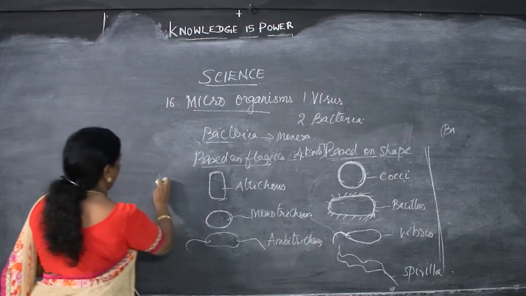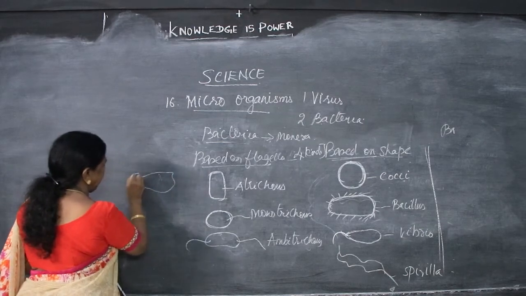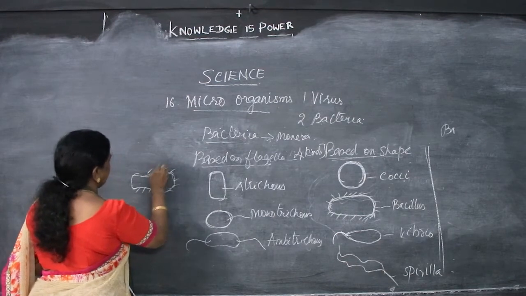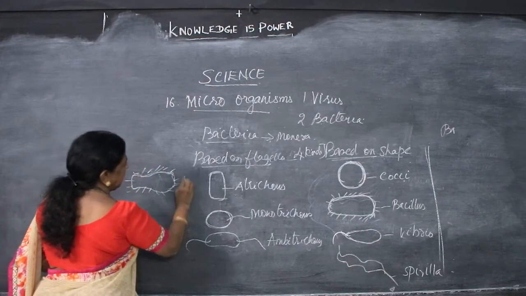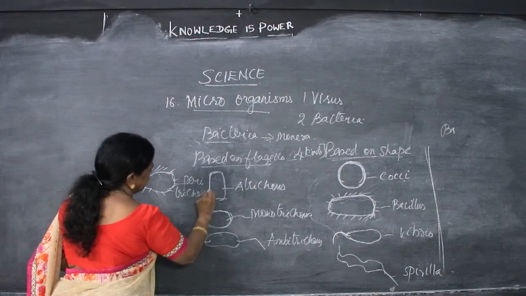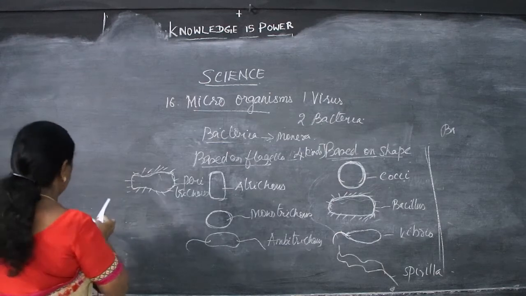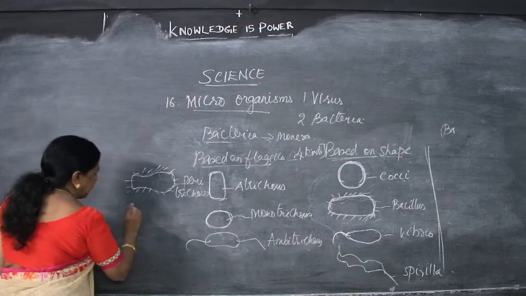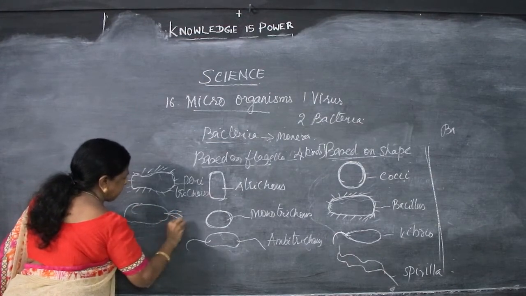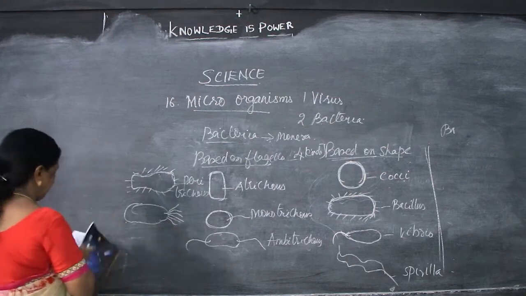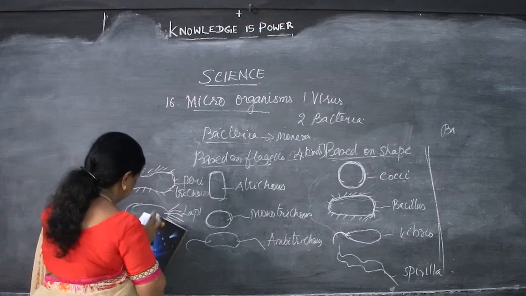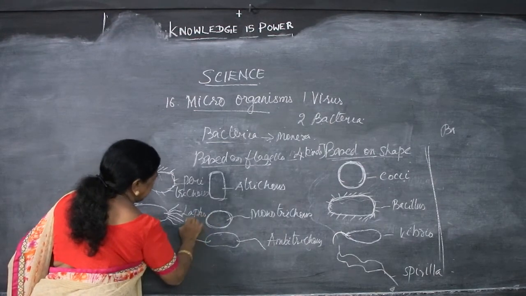Then flagella all over, this is Peritrichous. And flagella on one side only, a group of flagella seen on one side, this is Lophotrichous.